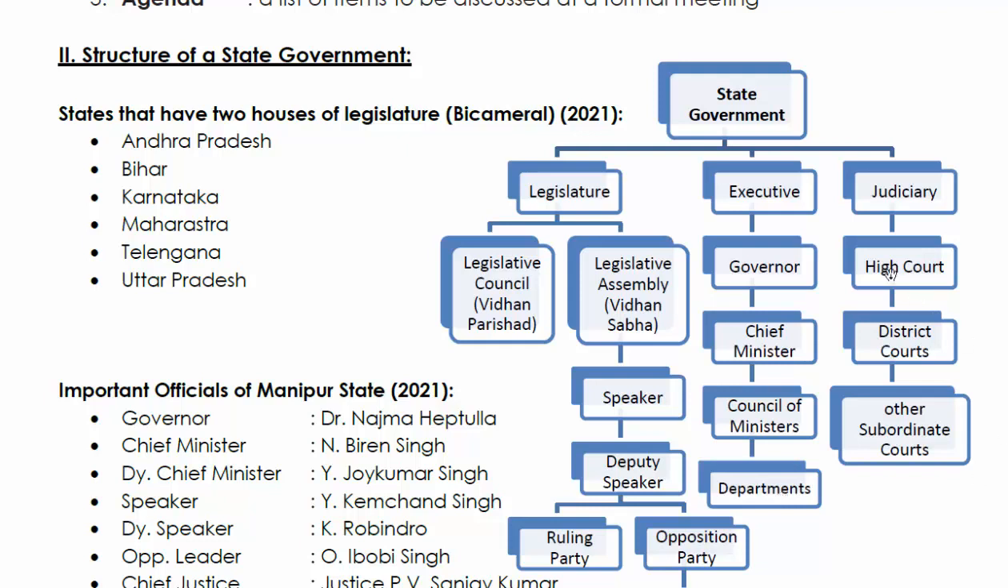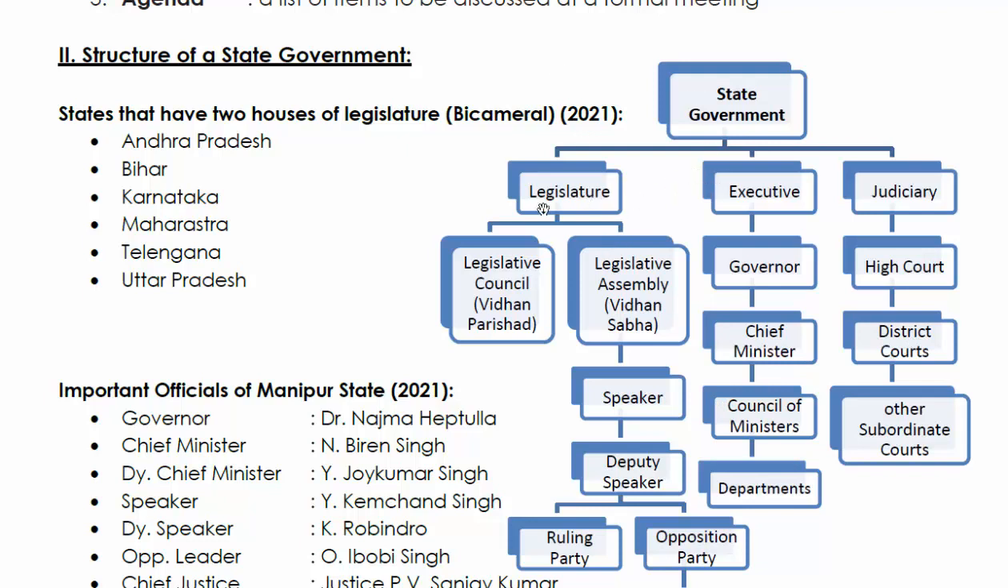And in the judiciary, we have a high court at the state level, whereas in the central government they have a Supreme Court. Is it not so? Under this high court are district courts; every district has a court, and there are also many other subordinate courts. So this is the structure. This is how a state government is formed and run.